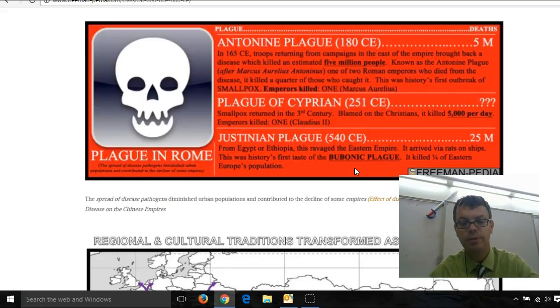But these disease epidemics are the real negative side of trade. They're very significant because they take out large numbers of people and kill them. And when these people die, it causes people who are lower than them to be able to take their jobs, which actually goes against a lot of the stratification that was going on in the classical era. So these disease epidemics, they spread with trade.